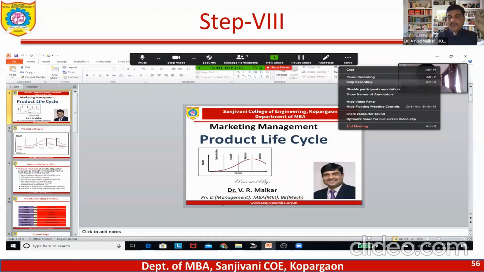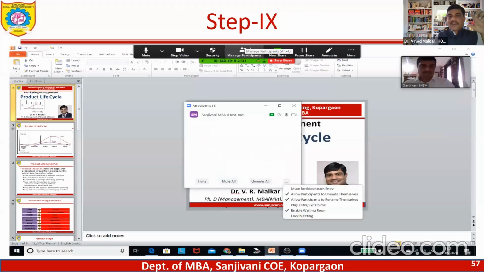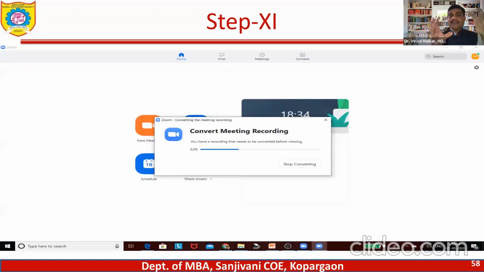Once you end the meeting and stop the recording, your video gets recorded and is stored on your laptop or desktop in MP4 format. So you can prepare videos with the help of Zoom also.